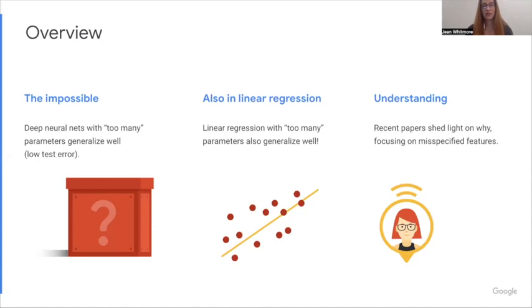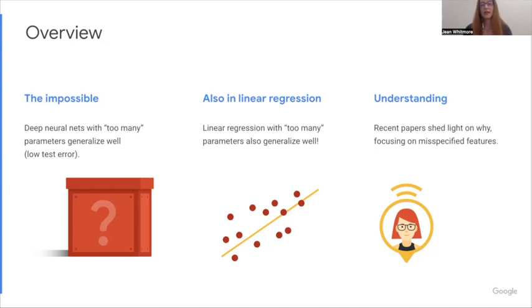Recently, it's been discovered that this impossible phenomenon also exists in linear regression. A linear regression with too many parameters also generalizes well, sometimes. But the fact that it does it ever is also surprising.